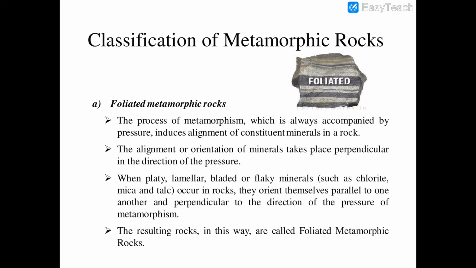When platy, lamellar, bladed, or flaky minerals like chlorite, mica, and talc occur in rocks, they orient themselves parallel to one another and perpendicular to the direction of pressure of metamorphism. The resulting rocks are called foliated metamorphic rocks.